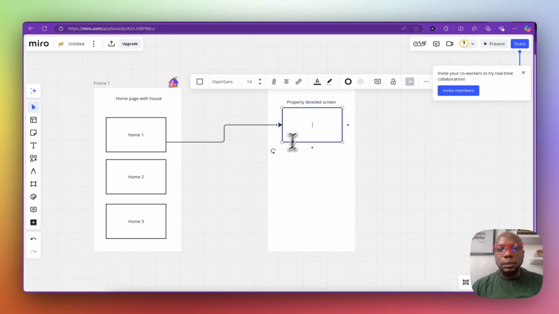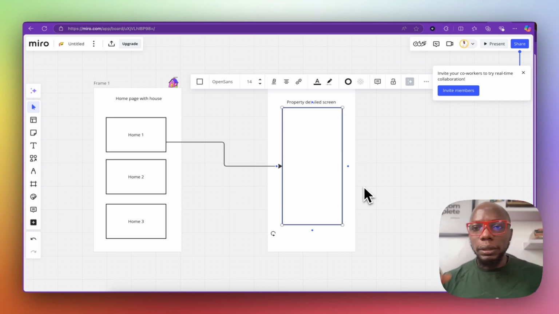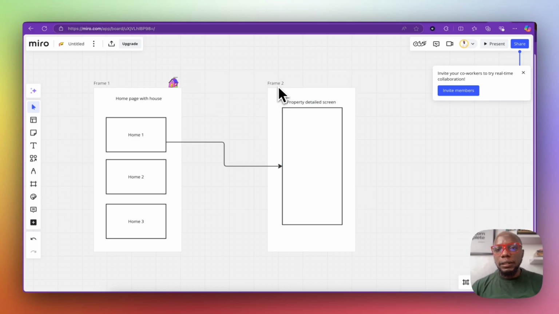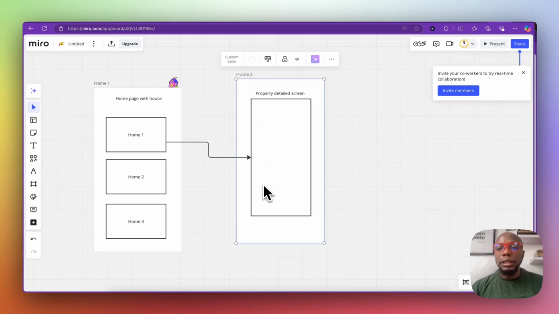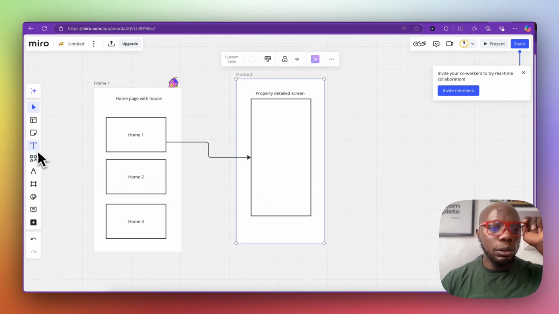So on the property details screen, you're going to see the same property here, but with a whole lot more details. You don't want to put so many details in front of the person who's buying. And when you're thinking of a property details screen, you want this screen to contain some sort of call to action that users can click. And when they click on that call to action, they can take another action that you want them to take. It might be to book a call, call the owner of the property, or send an email. So it really depends on how you want to do it.